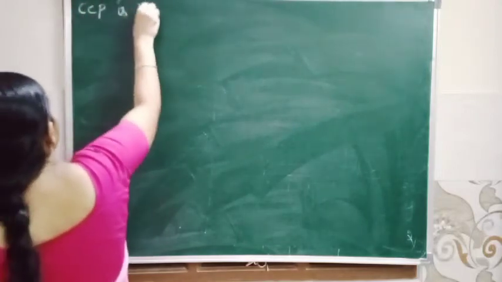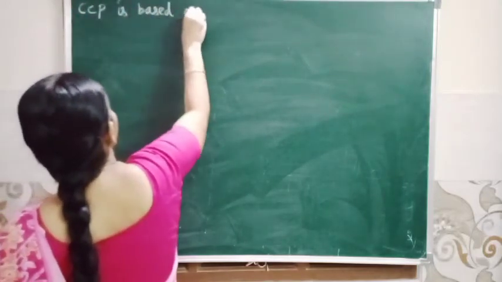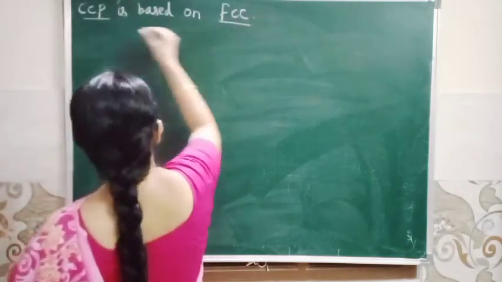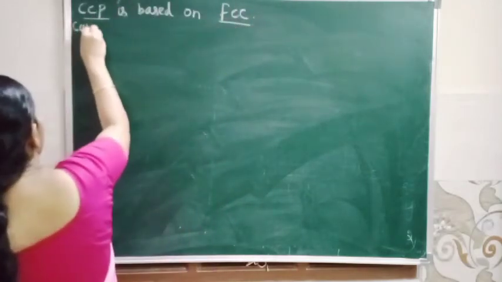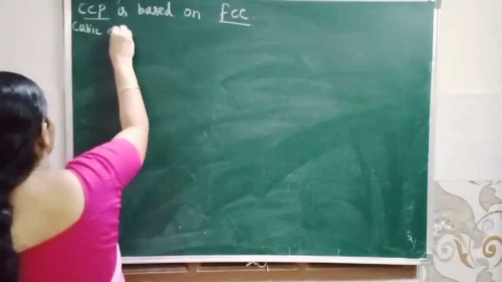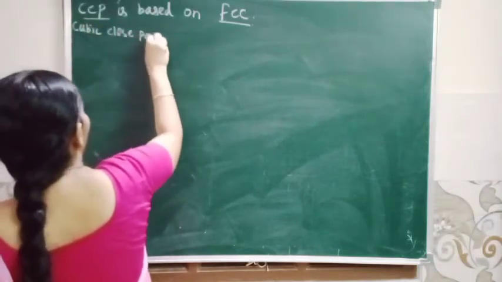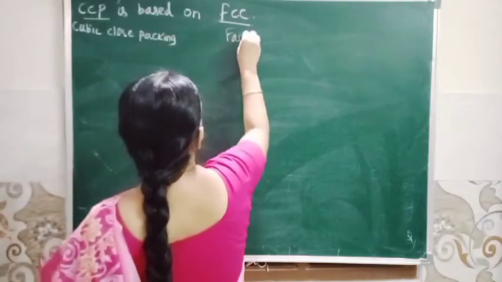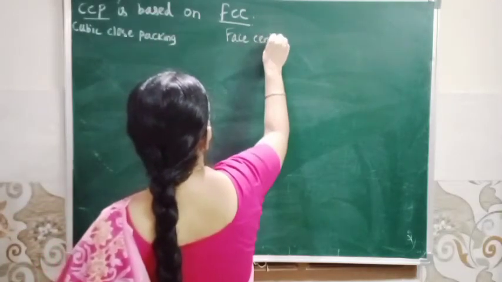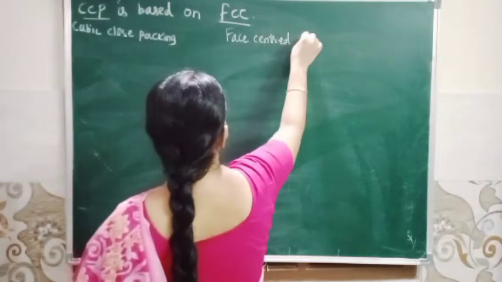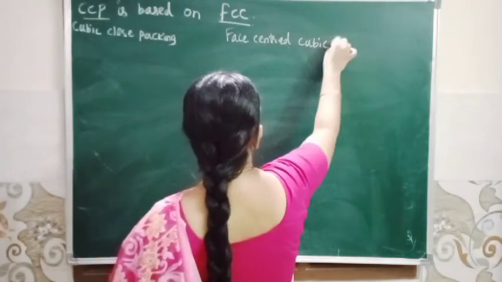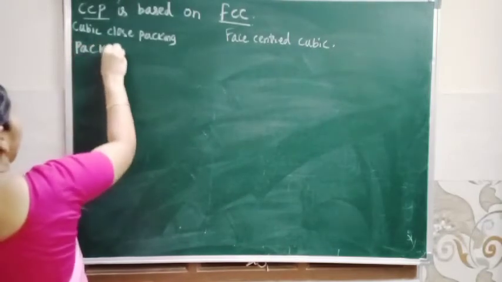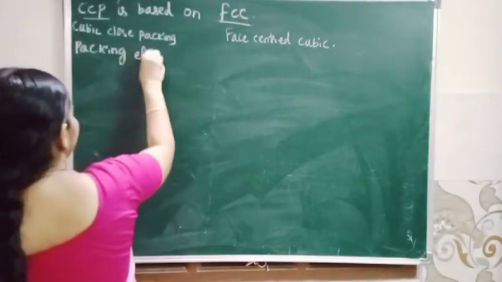CCP is based on face centered cubic. Terms are very important. CCP is cubic close packing. FCC is face centered cubic. So we can calculate packing efficiency.